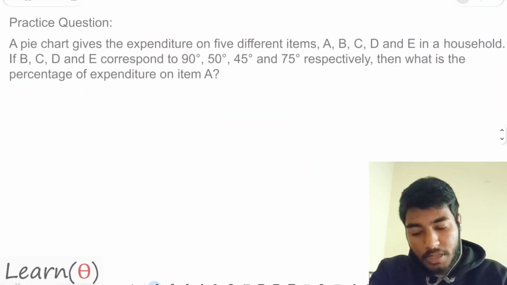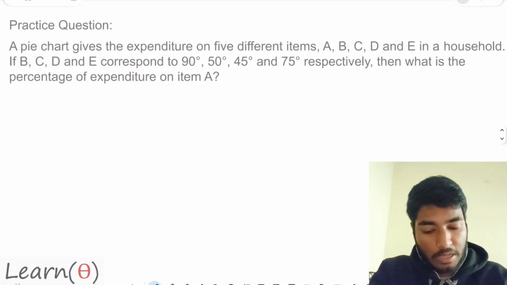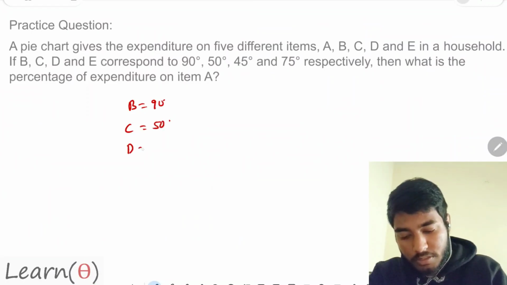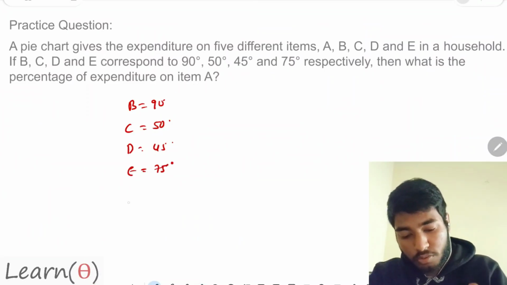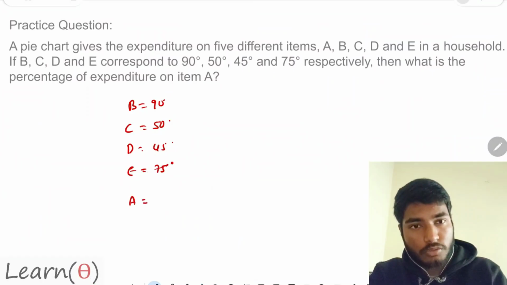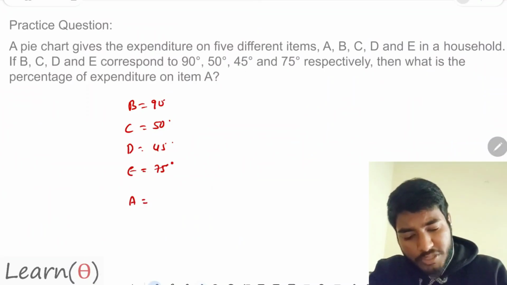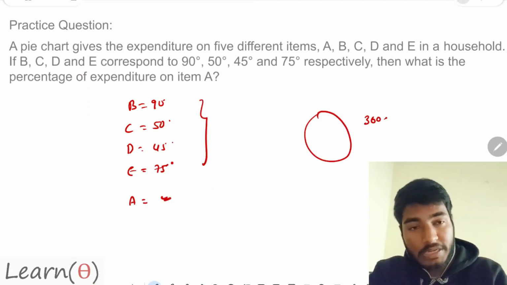Question says, a pie chart gives the expenditure of 5 different items A, B, C, D, E in a household. You are given the values: B is 90 degrees, C is 50 degrees, D is 45 degrees, and E is given as 75 degrees. You have to calculate the percentage of A. To calculate the percentage of A, I should know the value of A. A pie chart has an angle of 360. Out of this much is occupied, so whatever is the remaining, that is A.